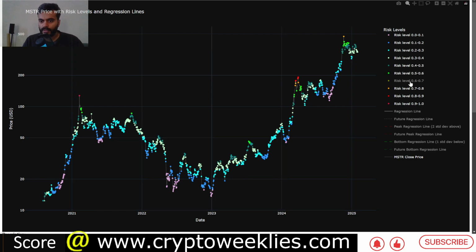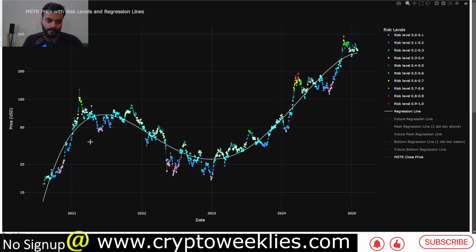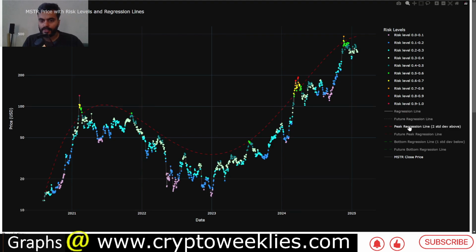back to this risk price color coded with respect to risk, and analyzing whenever the regression peaks occur. By that I mean, in this shape of polynomial regression based model, there are instances where the price not only goes higher than the fair value, but also higher than the 2 standard deviation residual applied to the fair value. And at those phases, whenever the price is sufficiently above this dotted red line, that's also a good topping indicator. At this point in time, this topping indicator is coming in at around $474 for MicroStrategy,